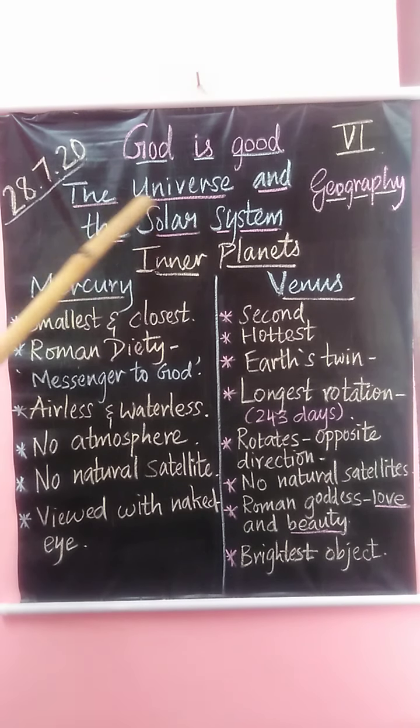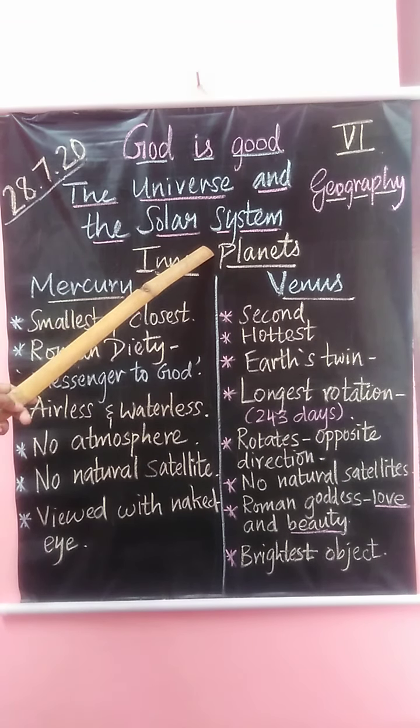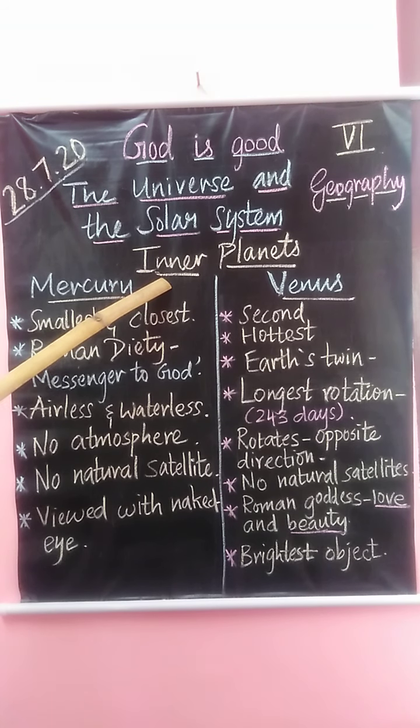We are doing the topic the universe and the solar system. In the last class, we saw about the inner planets in detail. What are inner planets? The planets nearer to the sun are called inner or terrestrial planets.